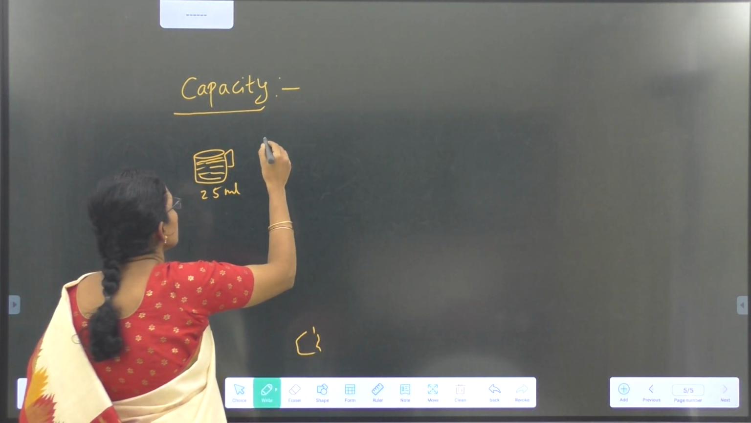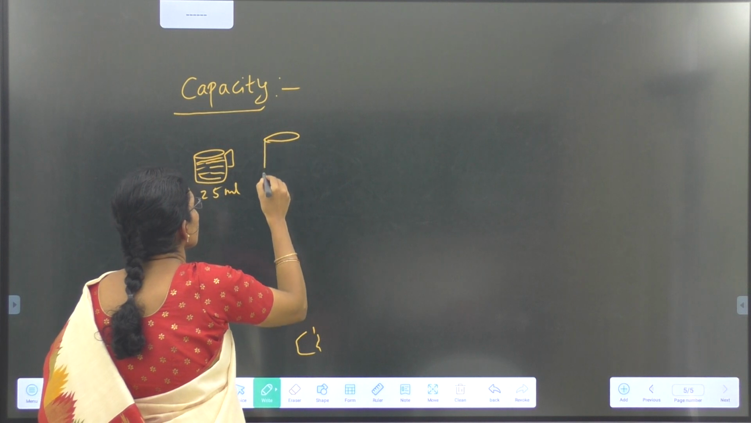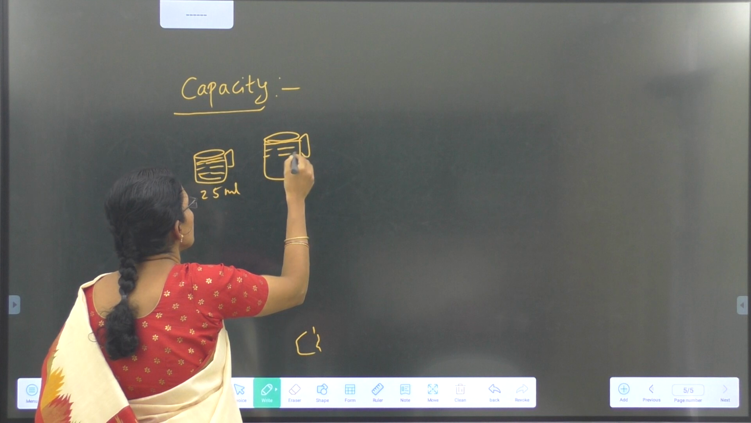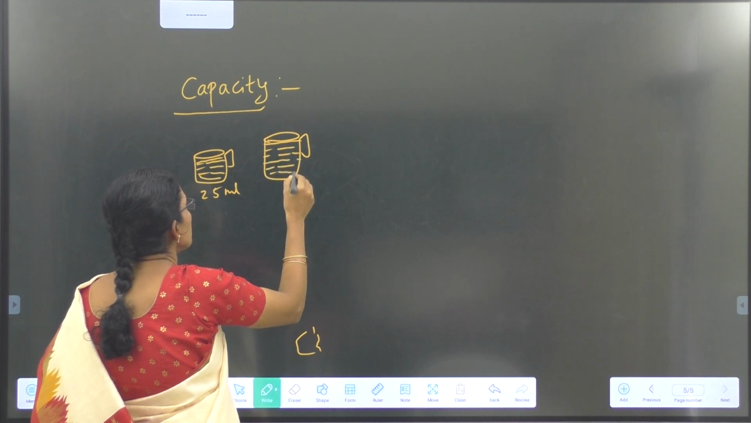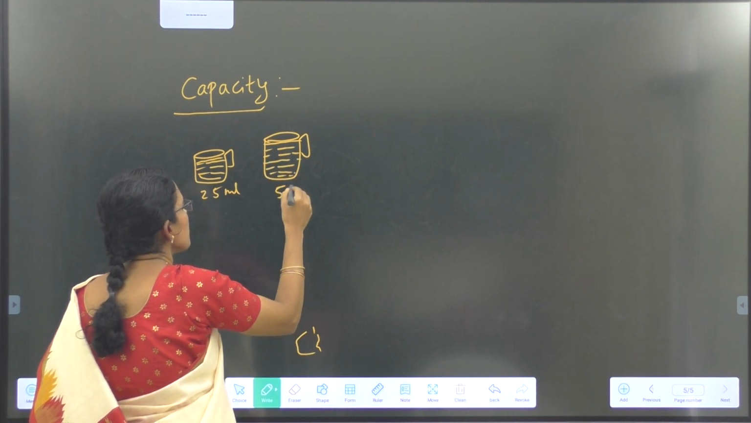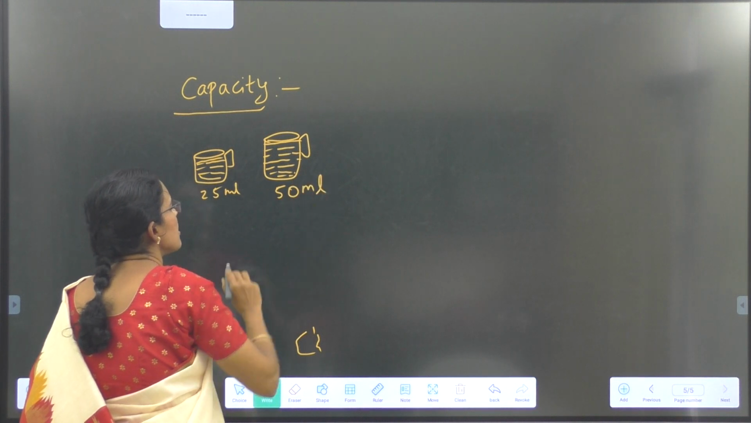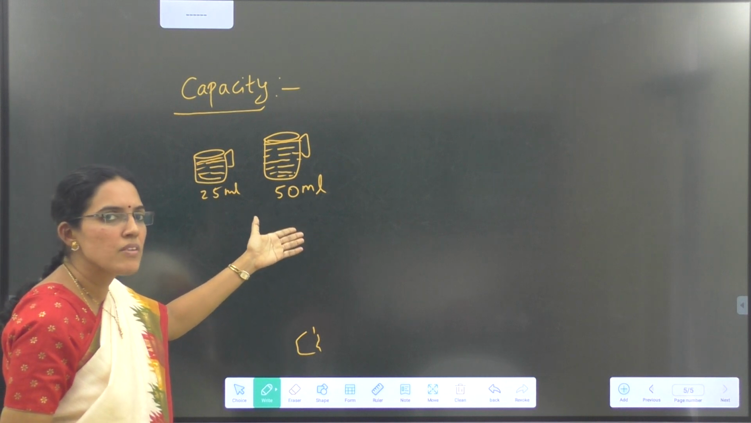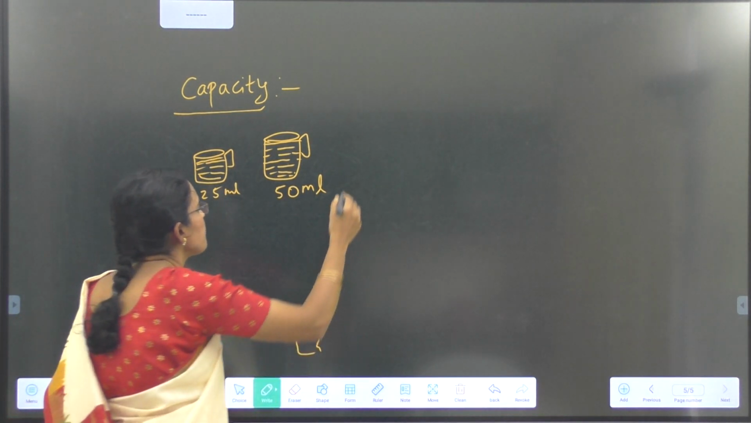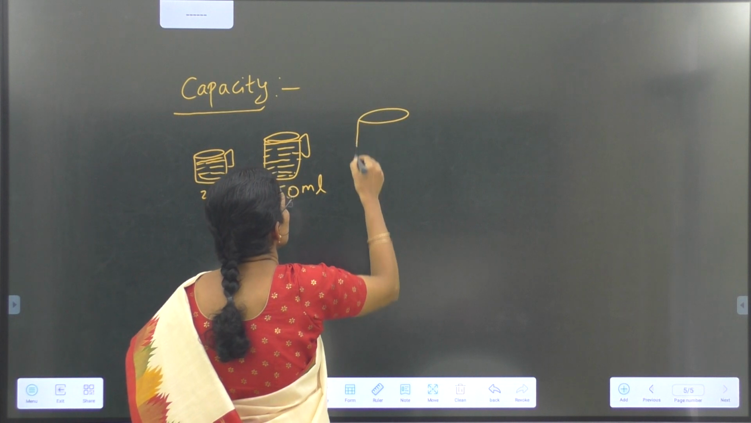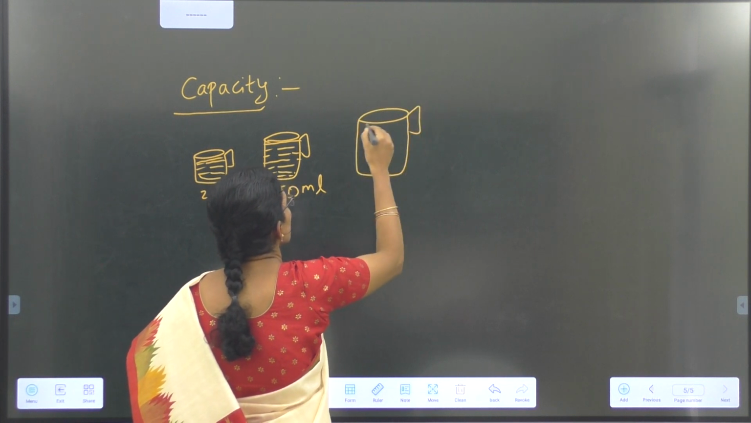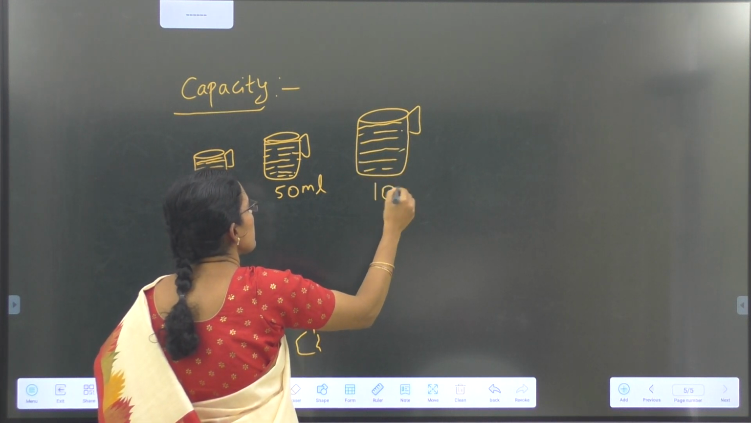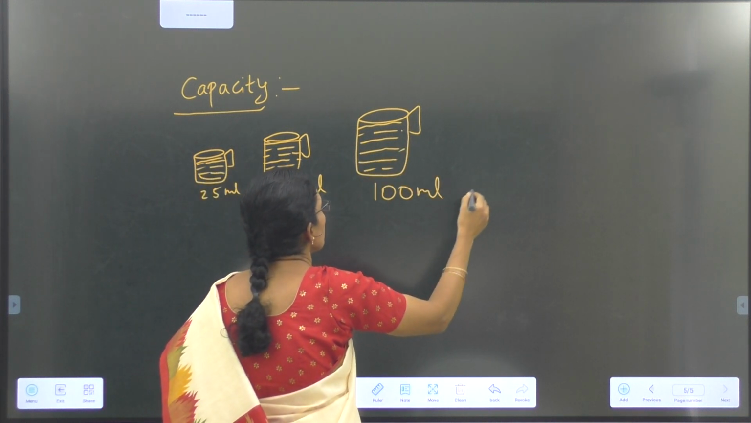Now, next, this is another jar. It can hold liquid up to 50 ml. Therefore, we say that the capacity of this jar is 50 ml. In the same way, if you take a bigger one, suppose it can hold 100 ml of liquid. Therefore, we say that the capacity of the jar is 100 ml.